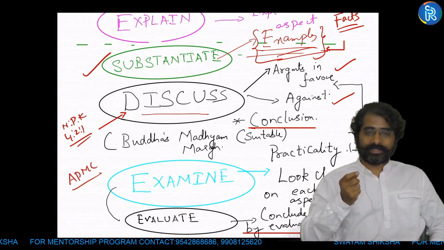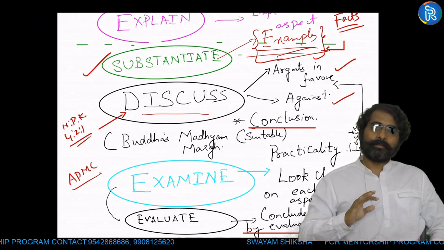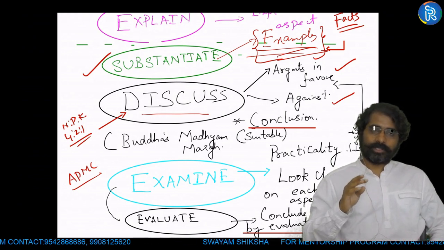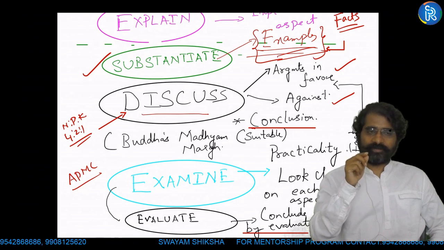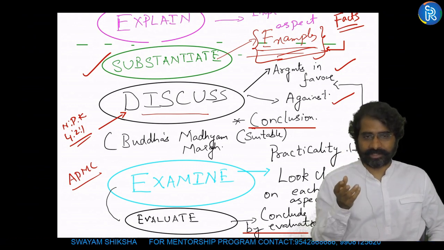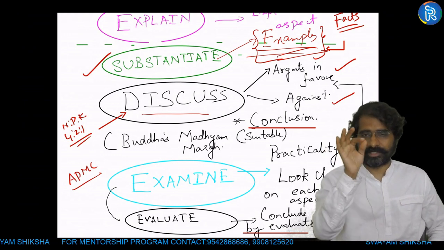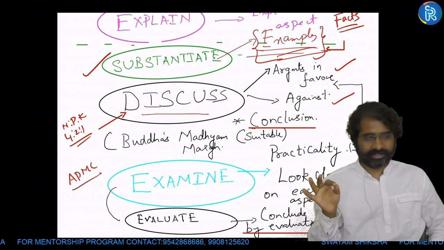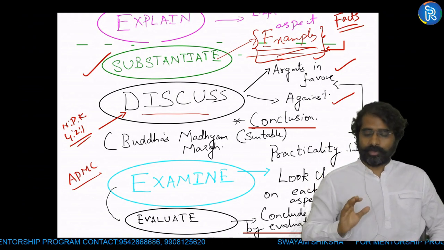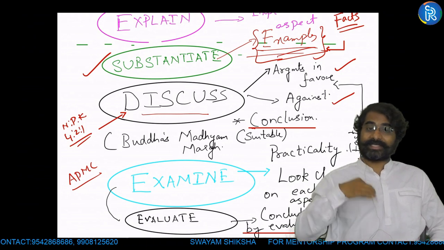So, if the question says evaluate, I'm not going to go ahead with Madhyam Marg in the conclusion, because what is evaluation? I have to say what is right and what is wrong. You ask, sir, please correct my answer sheet. Please evaluate means what should I do? I should be evaluating your answer sheet. This is right, this is wrong. And then at the end, based on the above evaluation, I'll conclude. I'll take a stand.